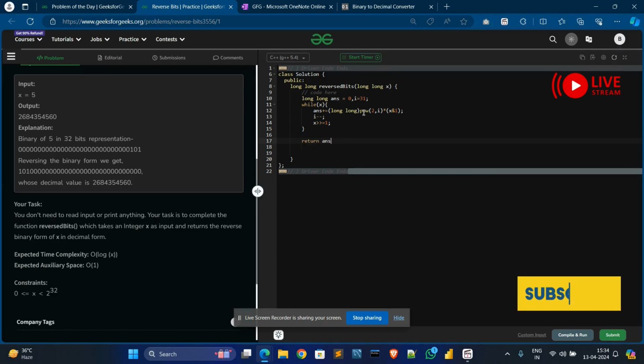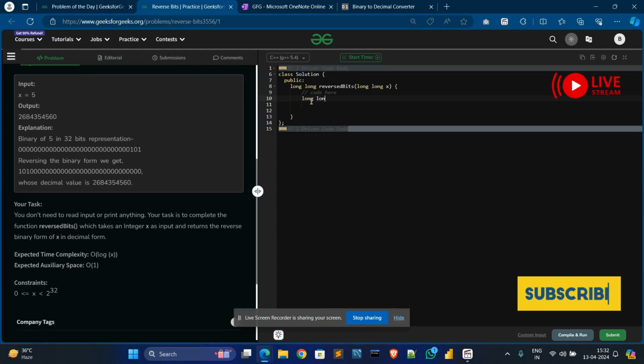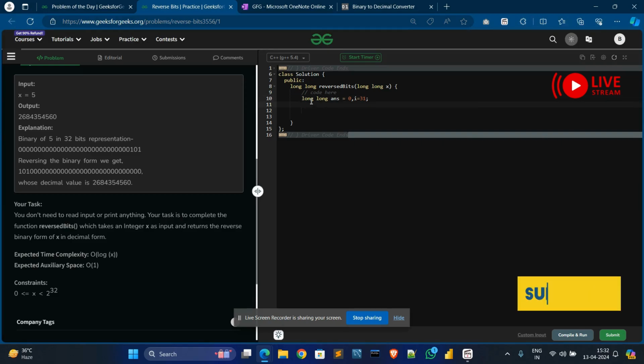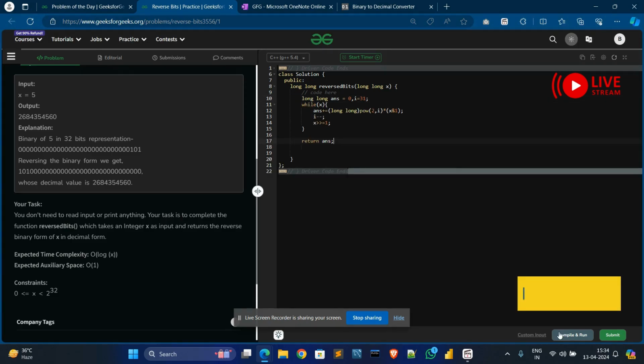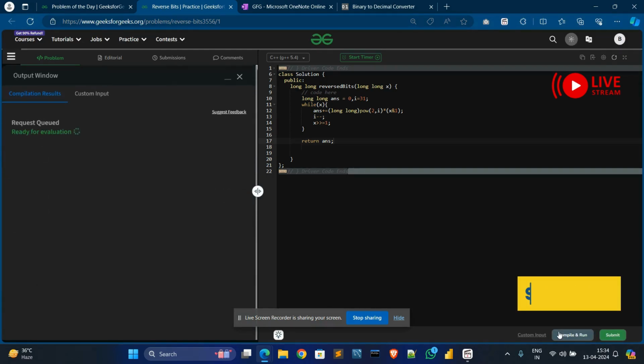Else, I need to declare now the result equals 0 and i equals 32, from 0 to 31. And then the condition while with x, and compile, submit.